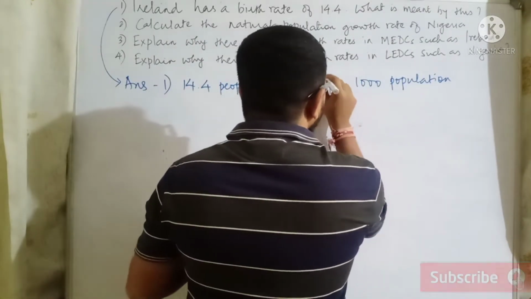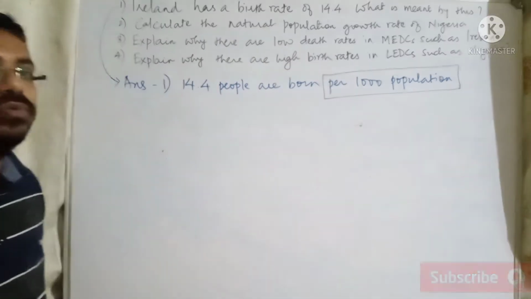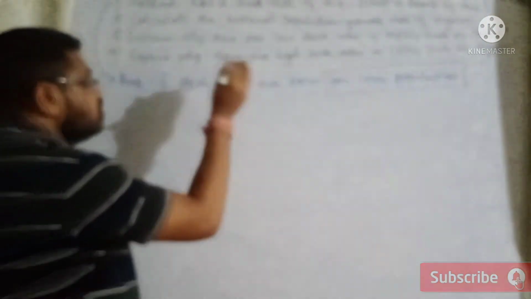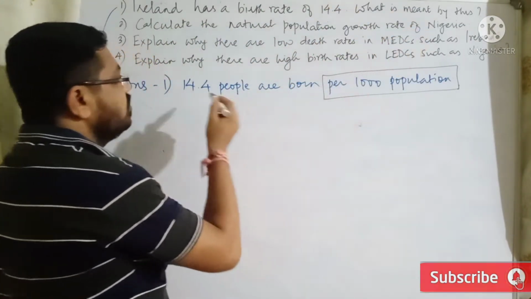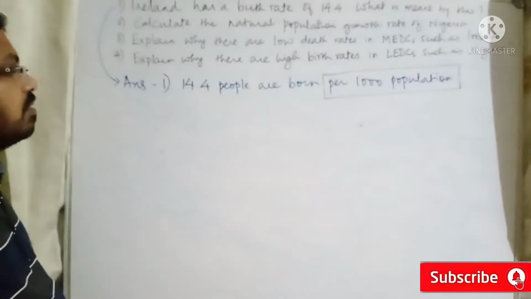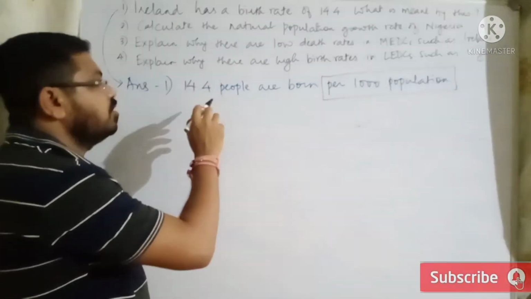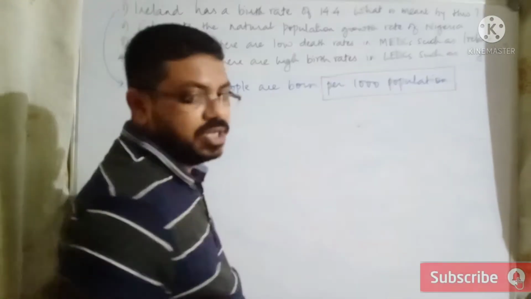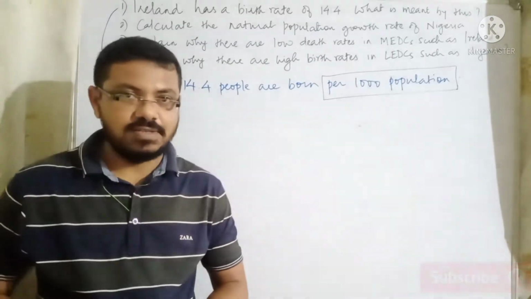So this is an important part of your answer. You have to include this. This is easy to identify. Ireland has a birth rate of 14.4. What is meant by this? You have written that it means that 14.4 people are born, right? Or the birth rate is 14.4. But if you have not included per 1000 population, if you have not written your answer like 14.4 people are born per 1000 population, then you may not be able to get 1 mark. So this is an important part of your answer, right?